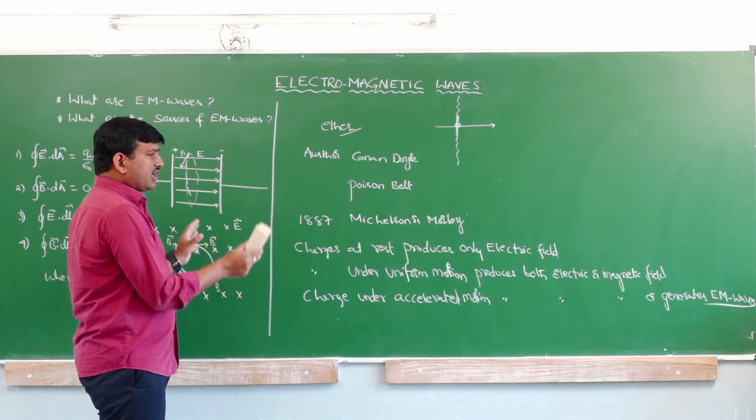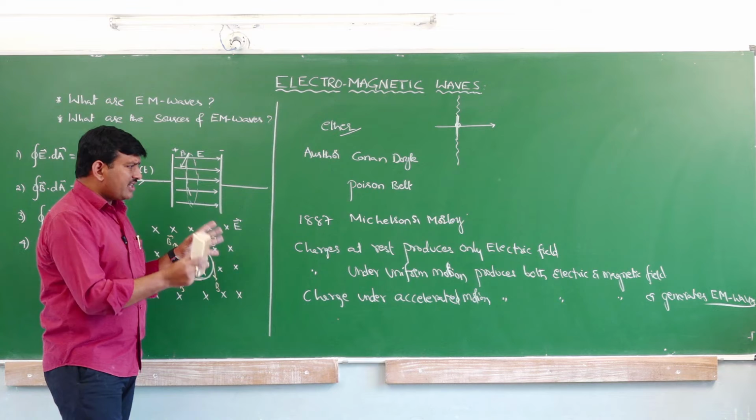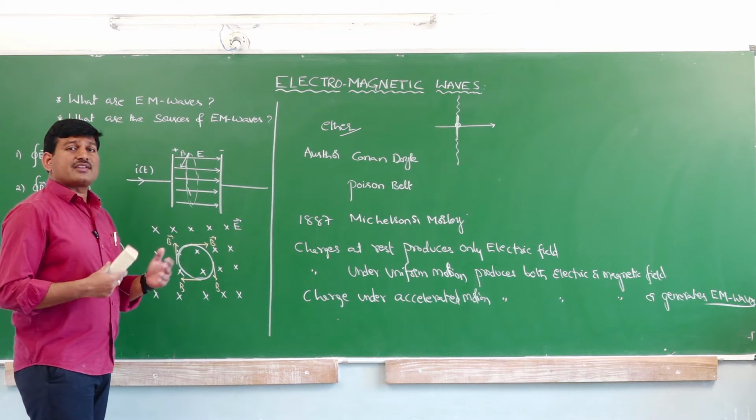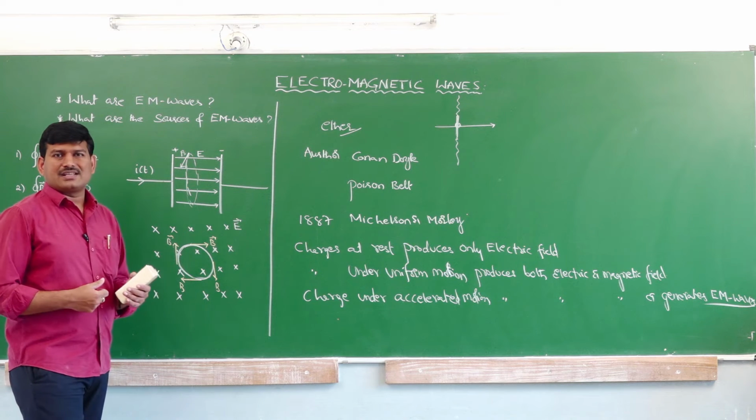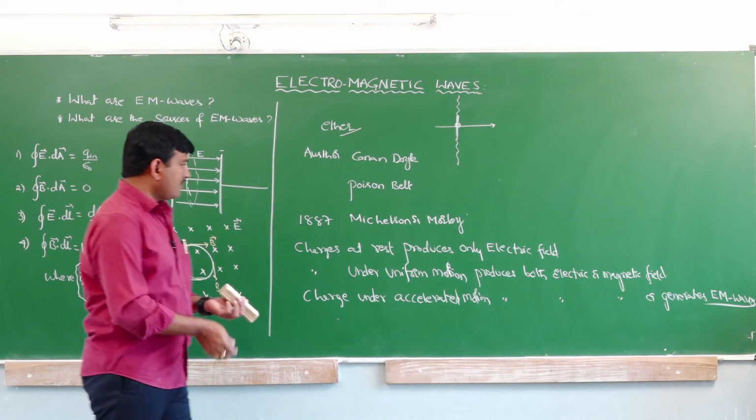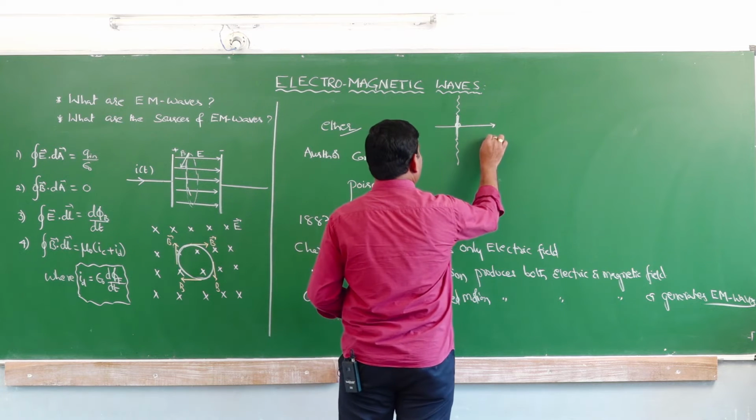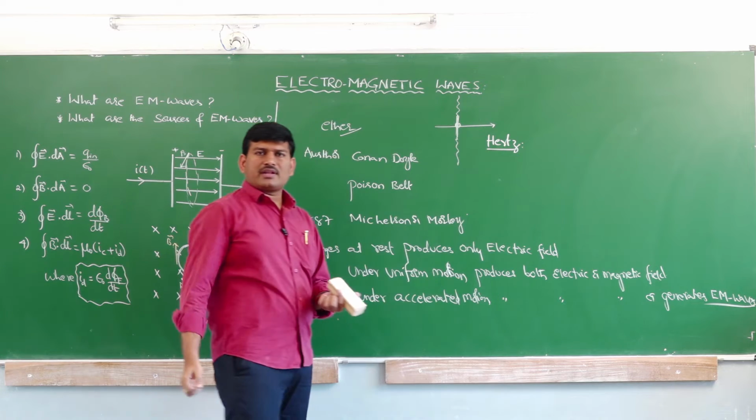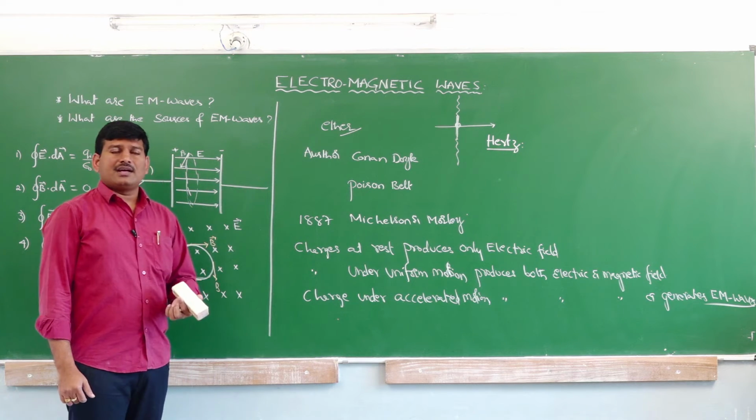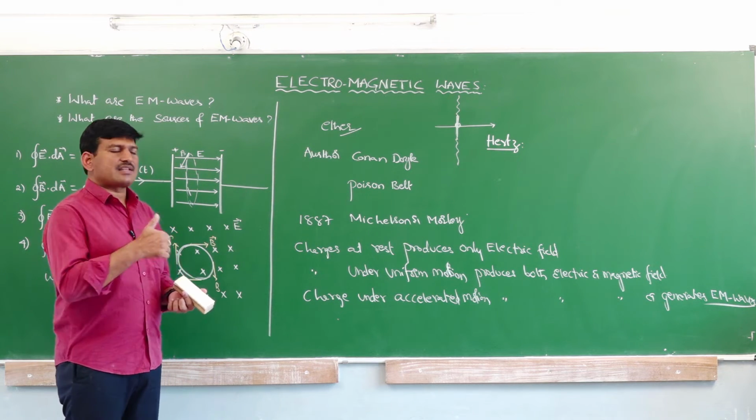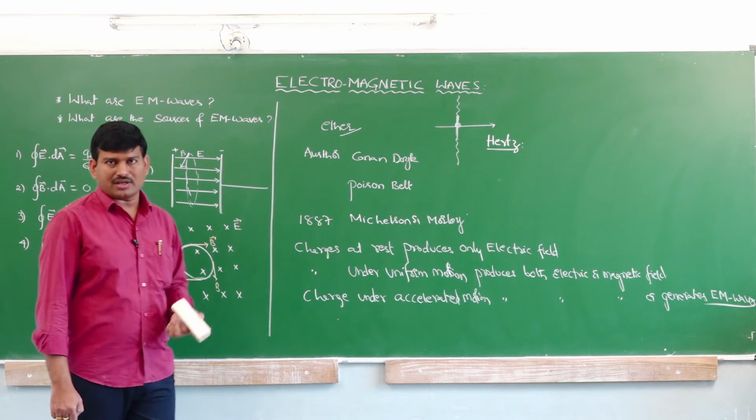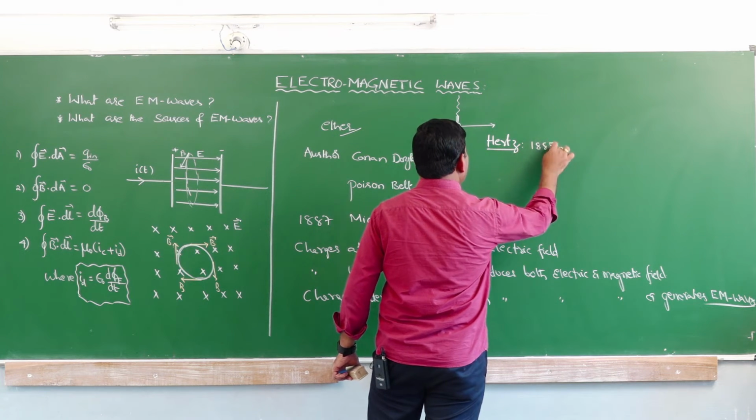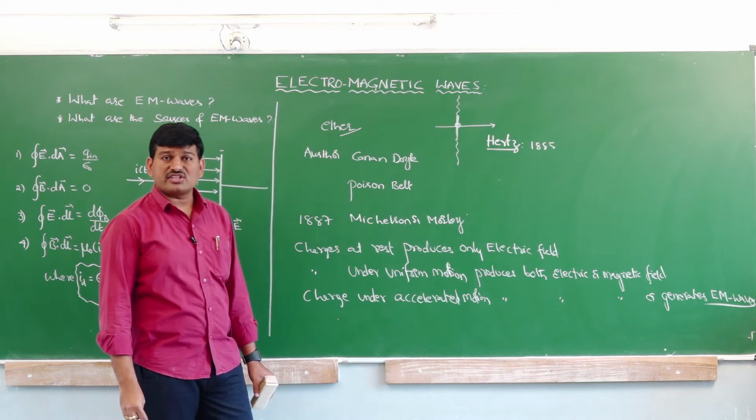This is only a theoretical concept. This entire theory was developed mathematically by Maxwell. But the experimental evidence for this electromagnetic wave theory was given by Hertz. Hertz is the name of the scientist. Heinrich Hertz is the one whose experimental facts give the support for Maxwell's electromagnetic wave theory. In the year 1885, Heinrich Hertz generated electromagnetic radiation in the lab.